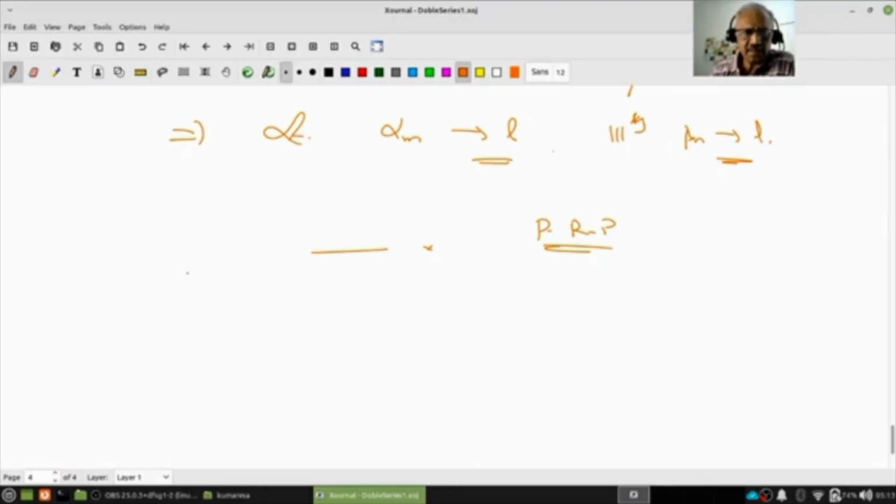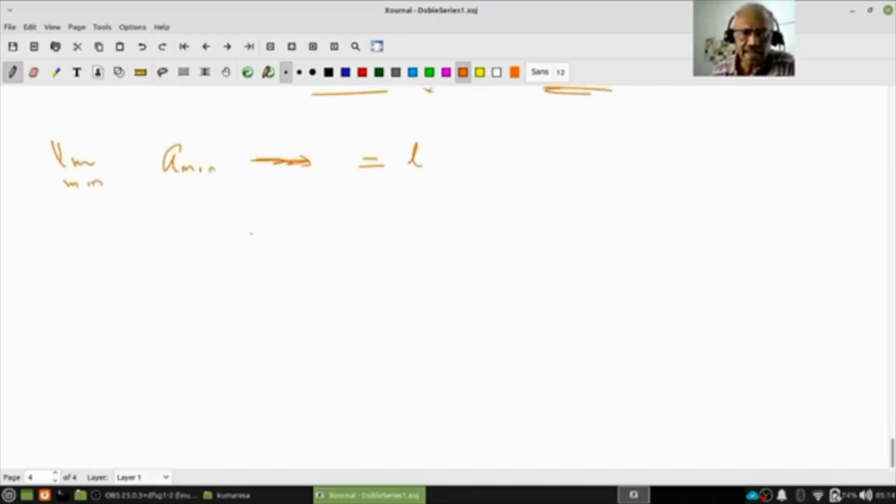Now the next thing. Suppose I have a double sequence a_mn, and suppose it converges, limit over m, n equal to L. Now I have a sequence, the diagonal sequence: a_11, a_22, a_nn. Let me call it b_n equal to a_nn. What do you know about b_n, the diagonal sequence?